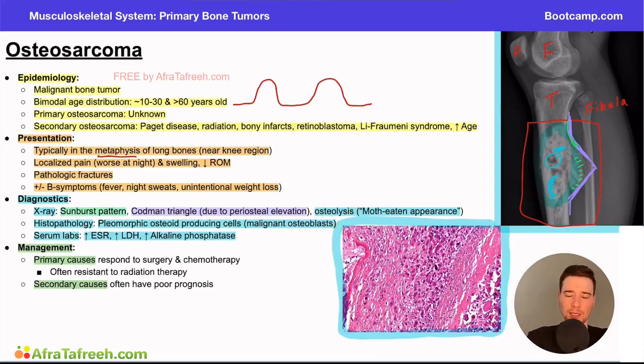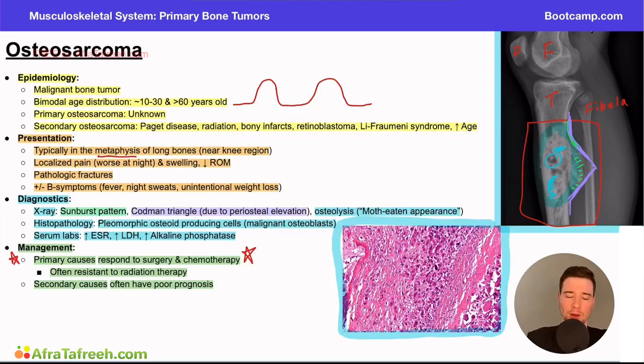But the key point is that the primary cause is going to respond to surgery and chemotherapy. It's often resistant to radiation therapy, but the point is that we have good treatment options. We have things that we can do to help out these patients. In contrast, our secondary causes have a poor prognosis. The things that we can do to treat these patients don't seem to work near as well.